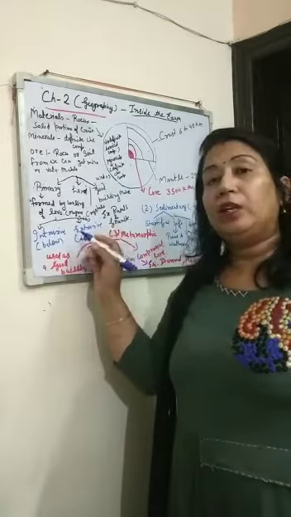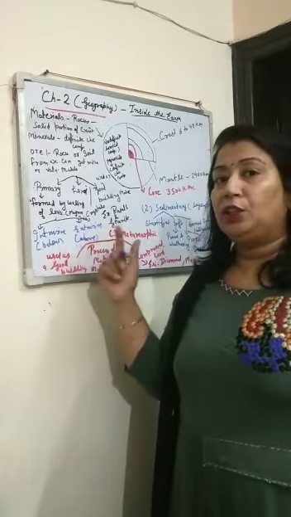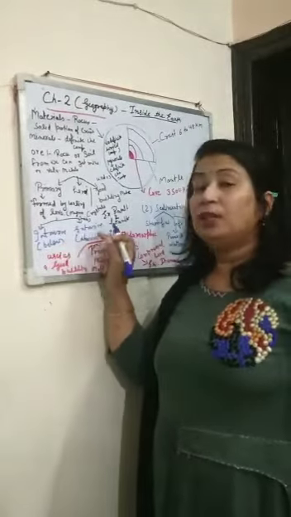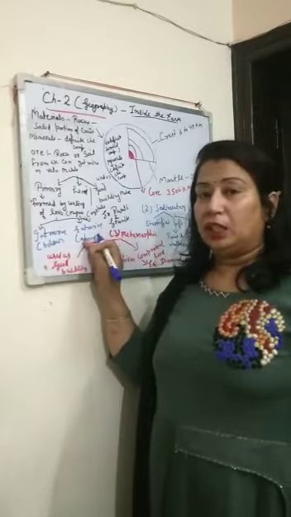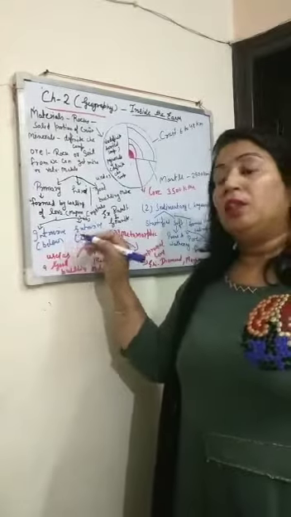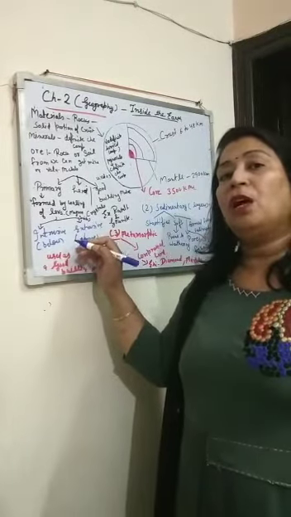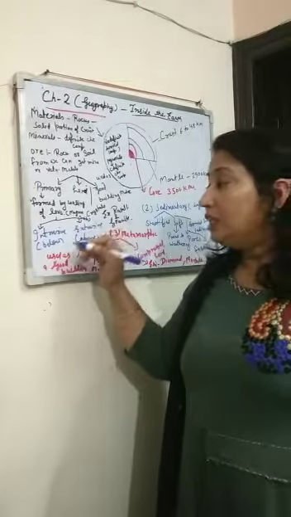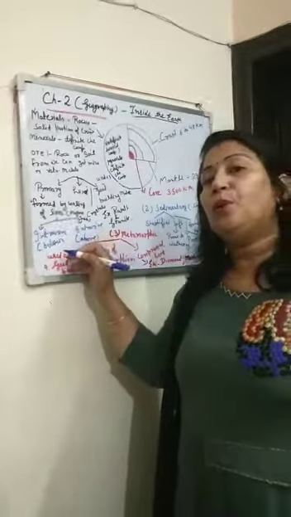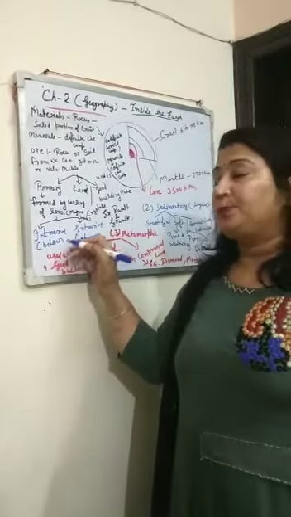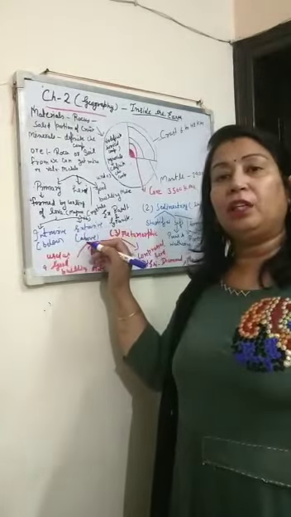In this way igneous rocks are divided into two parts: intrusive igneous rocks and extrusive igneous rocks. What are intrusive igneous rocks? The rocks which are formed from the molten magma inside the earth, below the earth's surface, are known as intrusive igneous rocks. What are extrusive igneous rocks?